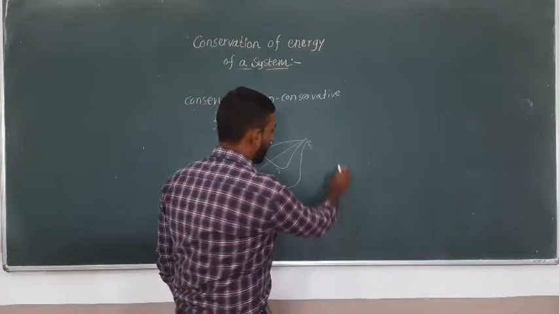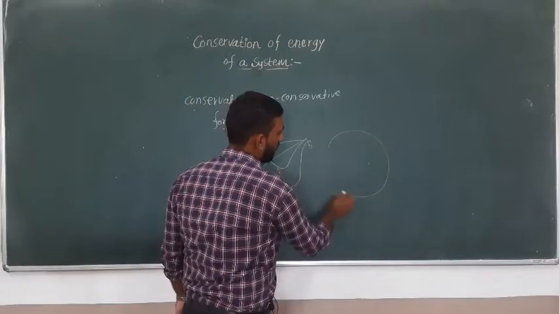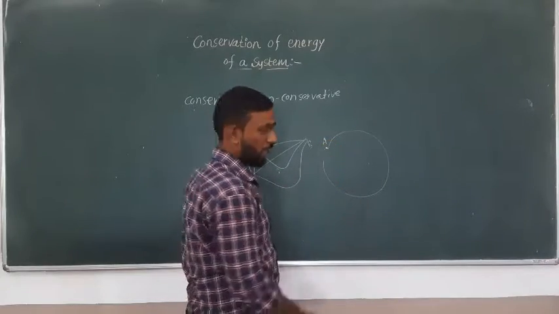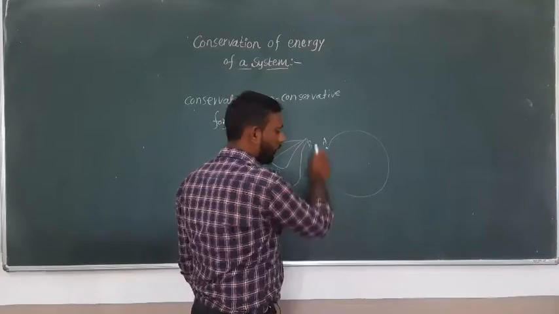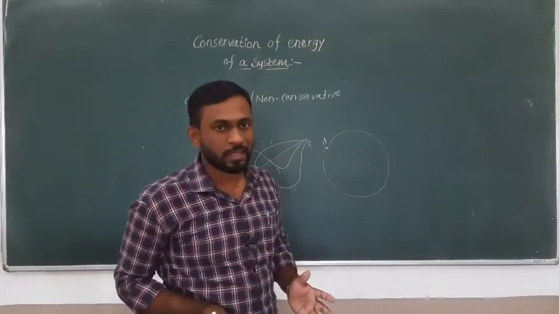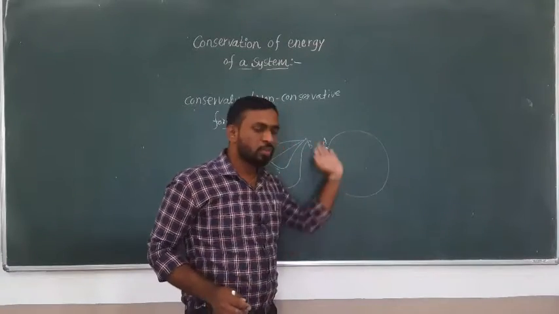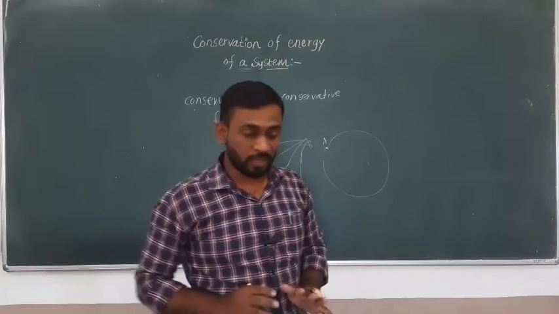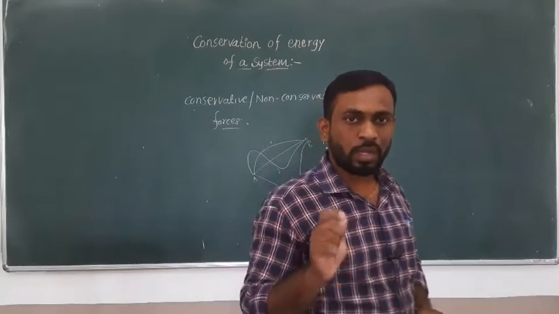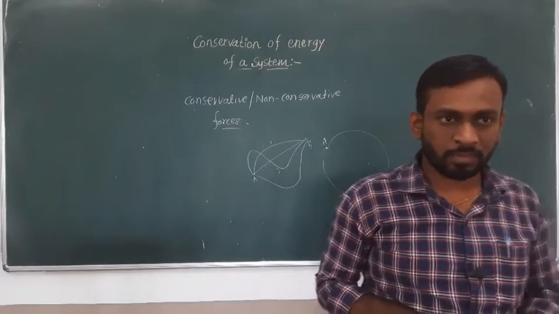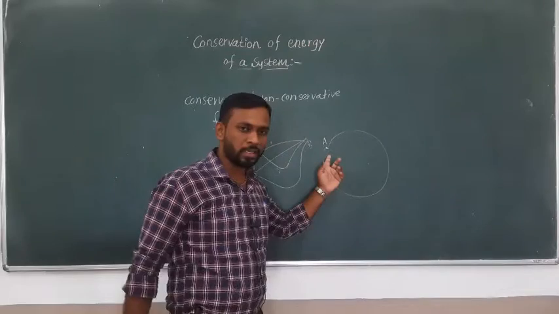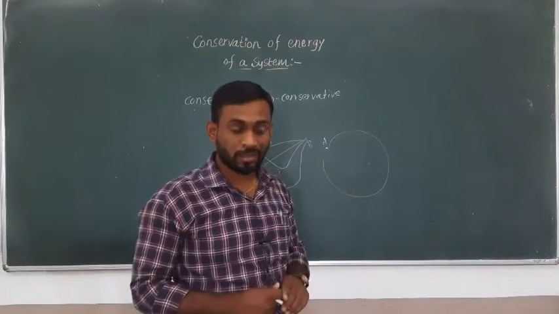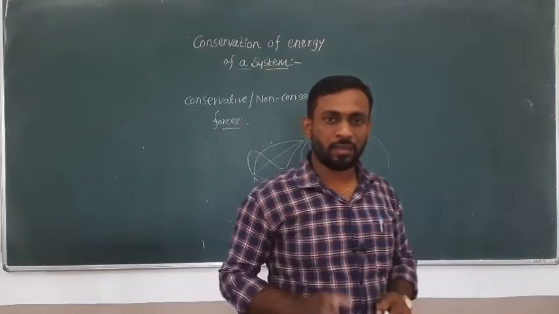That means if the journey starts from point A and travels along a circular, curved or closed path, then in the closed path the initial position and final position of the particle are the same. So the work done is 0. The forces responsible for such zero work done are the conservative forces.